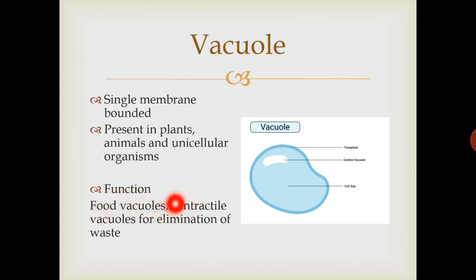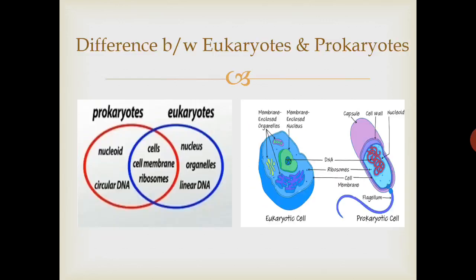It stores food, or it traps large particles of food for further breakdown. In plants, the role of vacuole is in storage of water, and it provides support or proper shape to plants. And in small or unicellular organisms, contractile vacuoles are present, and they help in elimination of waste. So the basic function of vacuole is storage of water, food, or waste material, and this storage is temporary.